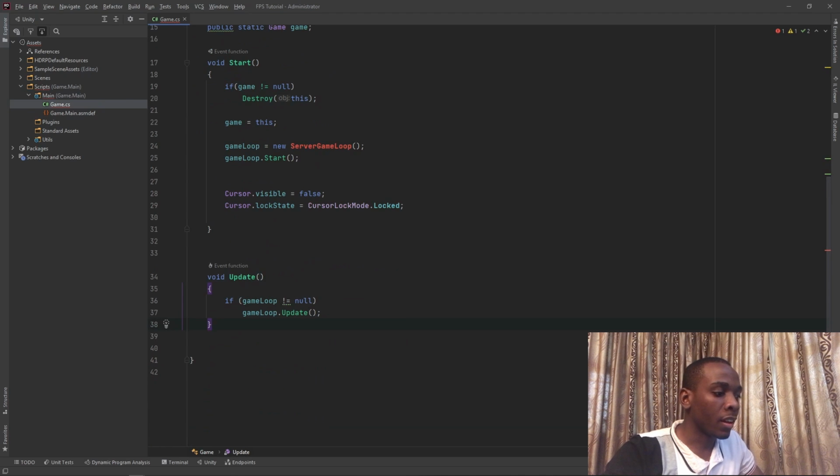While we're at it, let's add the update function. The update function simply checks if the game loop is not null. If it is not null, then it goes ahead and runs an update on it. Again, the game loop currently does run at the same rate as the game class.